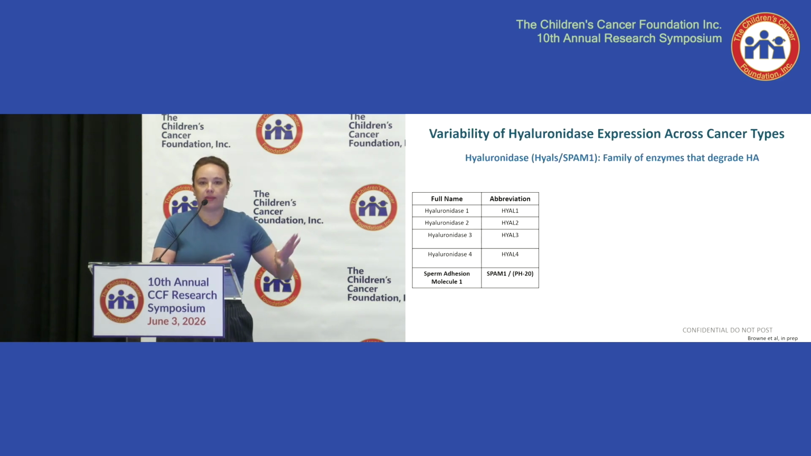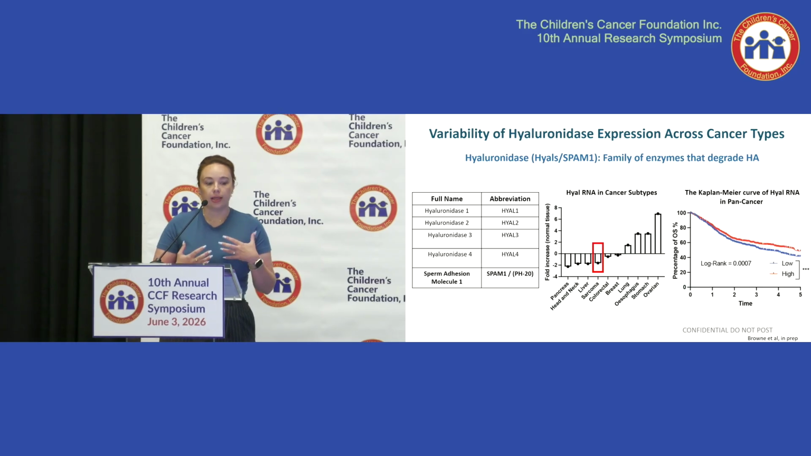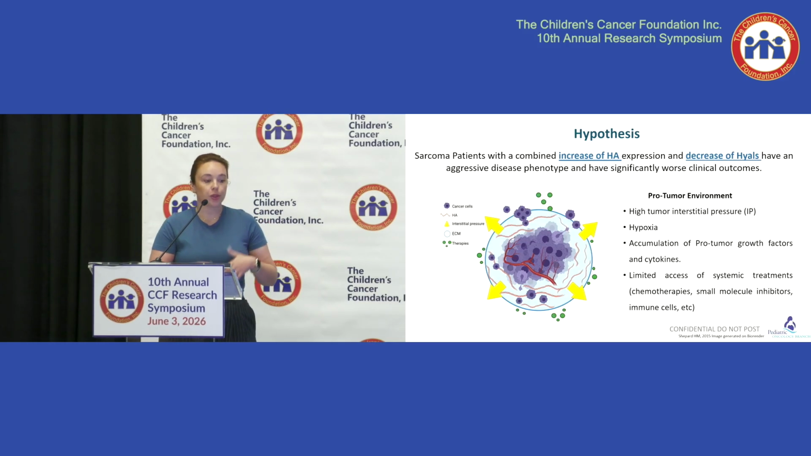So then, on the opposite side of the spectrum, we decided to look at the hydrolases. Now these are the family of enzymes that degrade hyaluronic acid. And again, when we looked at the RNA expression, we saw that some solid tumors had decreased expression, including sarcomas. And patients who presented with this decreased expression of Hyal, the enzyme responsible for degrading HA, had worse outcome than patients who had higher expression. So our hypothesis was that sarcoma patients who presented with a combined increase of HA and a decrease of the ability to degrade the HA, Hyals, would have a more aggressive phenotype and worse clinical outcome.